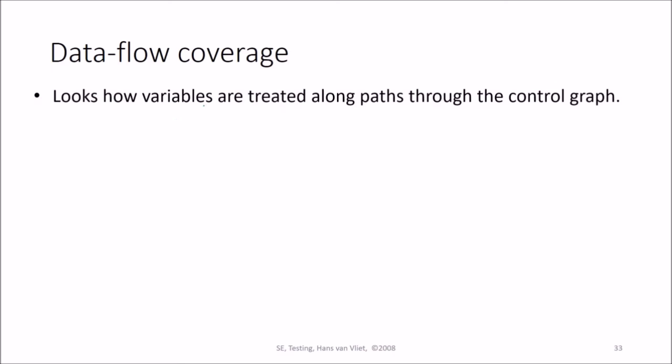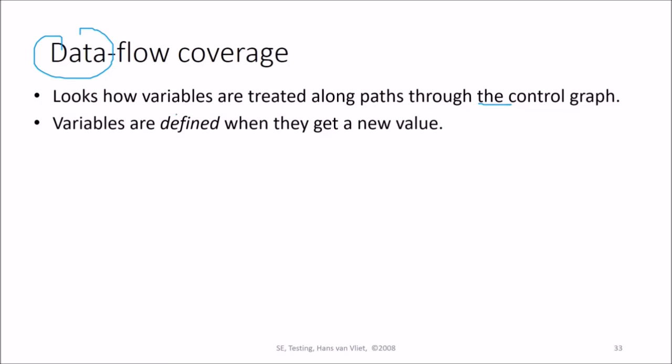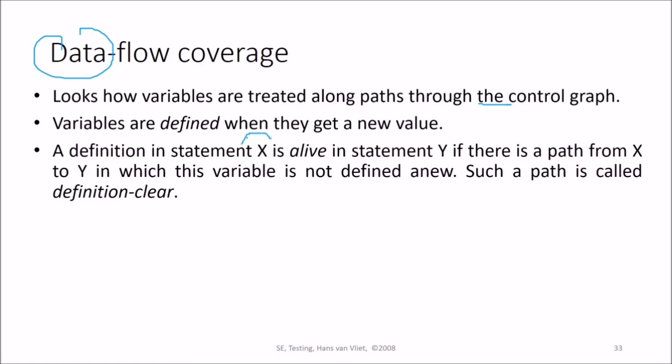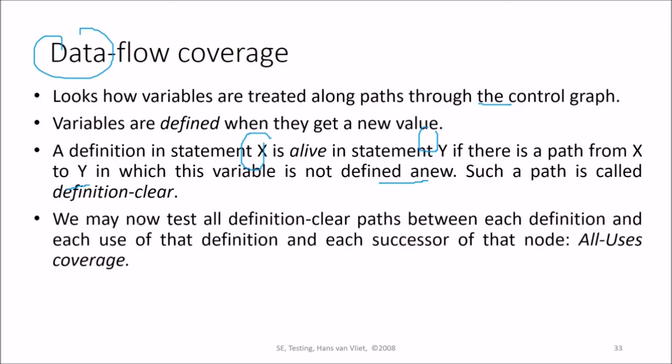Then we talk about the data flow coverage. It looks at how variables are treated along paths through the control flow. So it is data flow, that is variable definition and use. Variables are defined when they get a new value. The definition in statement x is alive in statement y if there is a path from x to y in which this variable is not defined anew. Such a path is called definition clear. So we may now test all definition clear paths between each definition and each use of that definition and each successor of that node. So all uses coverage needs to be done.